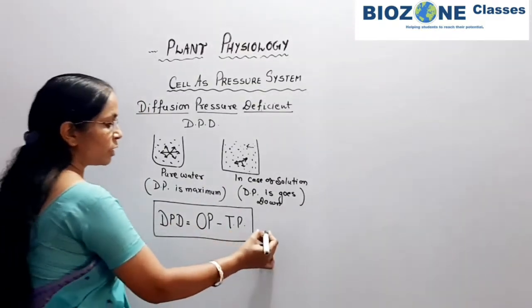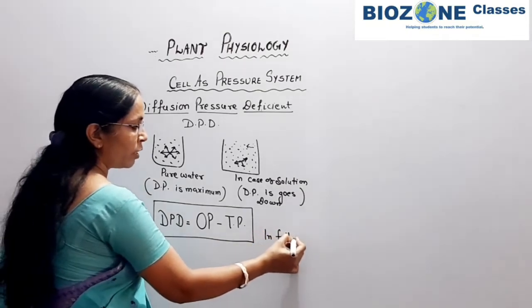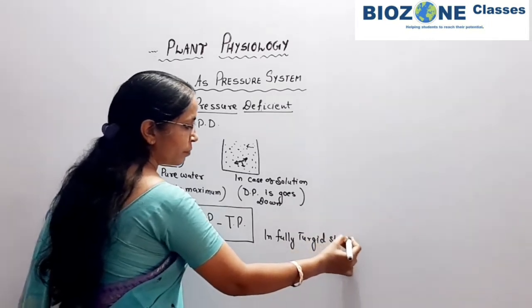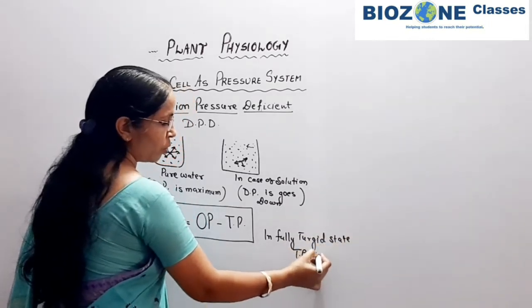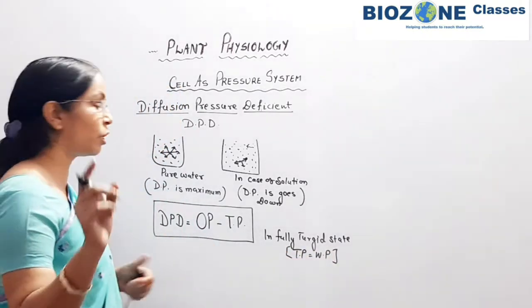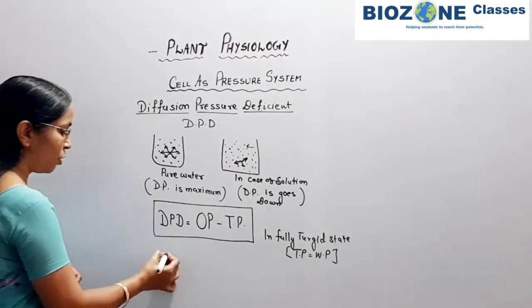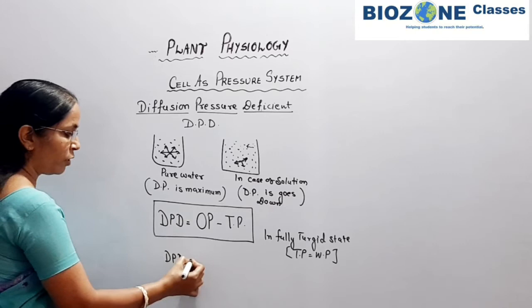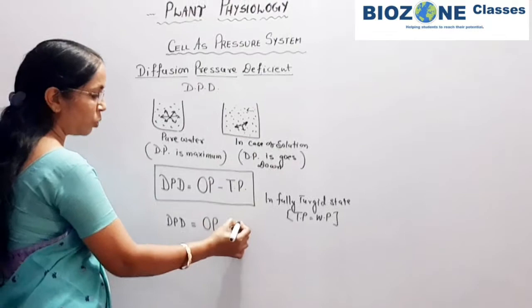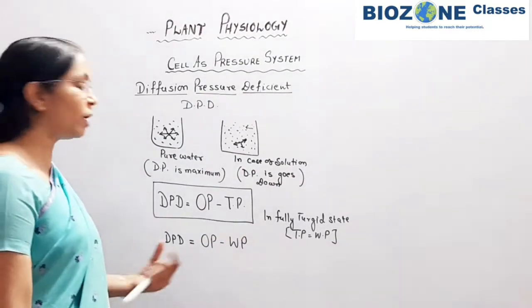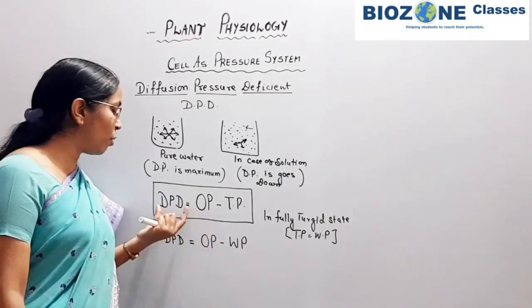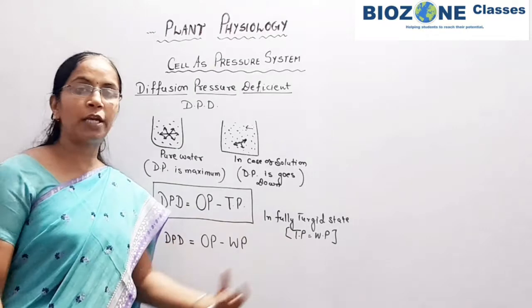In the fully turgid state, turgor pressure is always equivalent to wall pressure, though they are opposite in direction, not opposite in sign. So the DPD in the fully turgid state is also equivalent to OP minus WP, if the value of wall pressure is provided. So this is the value of DPD for the turgid state of the cell.